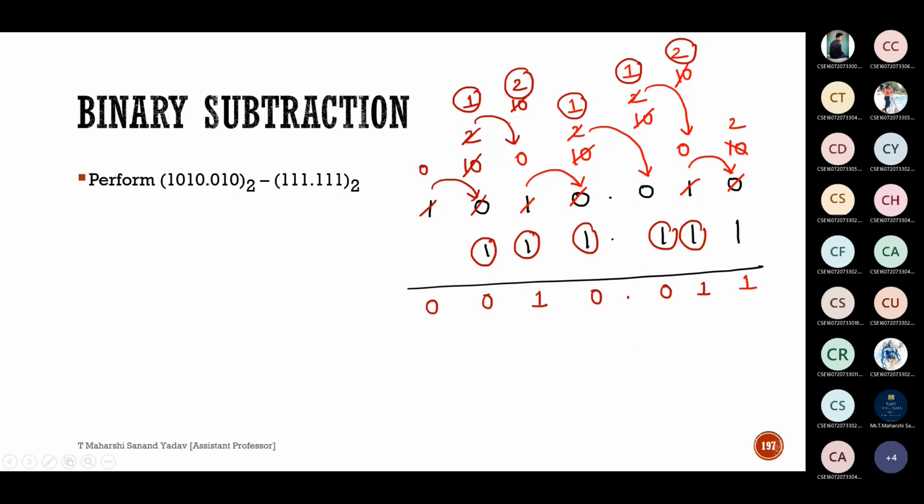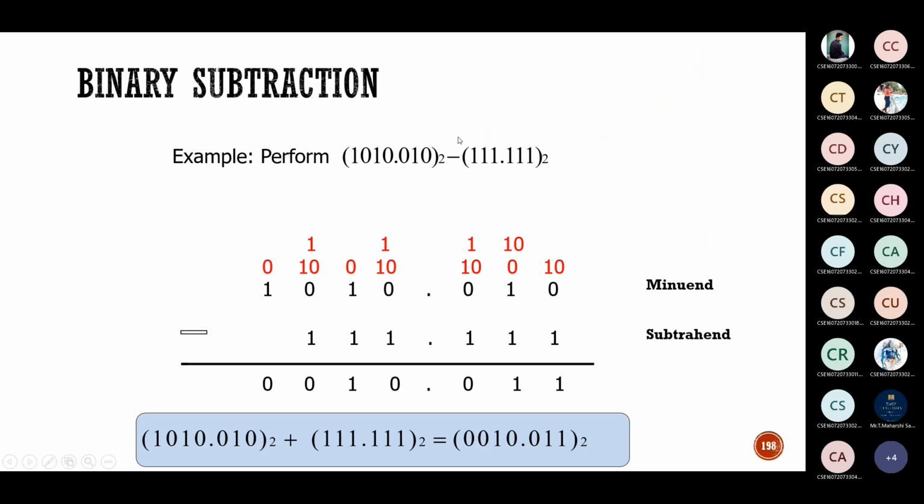Did anyone get the same answer? Yes, sir. 0010.011 is the answer. So this is all about subtraction.